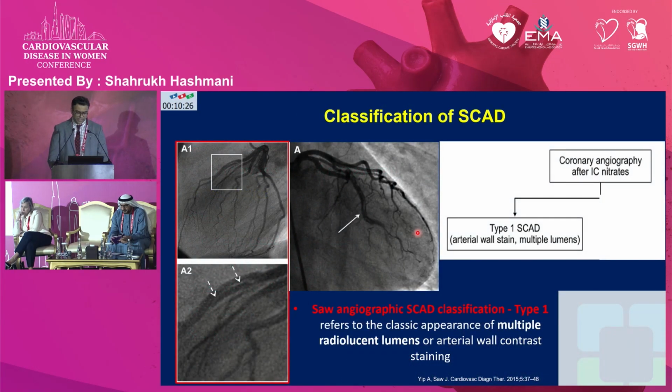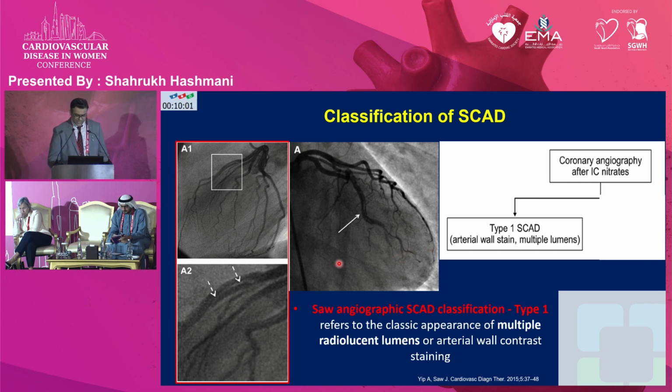So moving to the classification of SCAD, which is the Yip-Saw classification, type 1 SCAD basically involves the radiolucent, double lumen pattern that you can see from LAD, as in this case. So when you do an angiogram and you see such a stain, basically you have to do intracoronary nitrates.